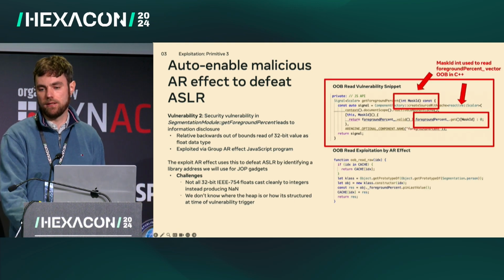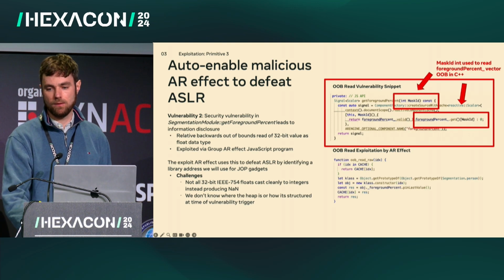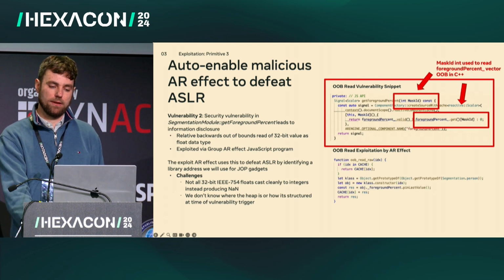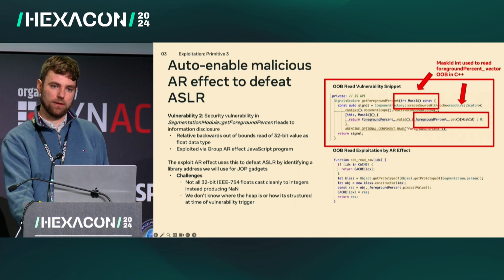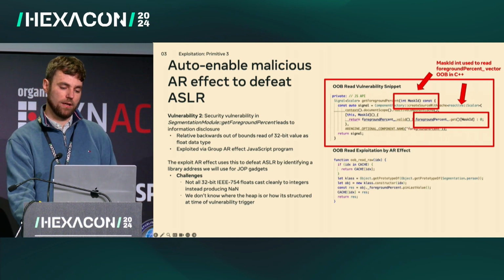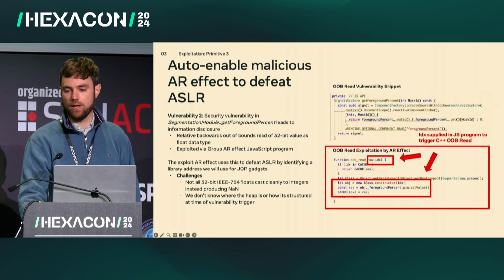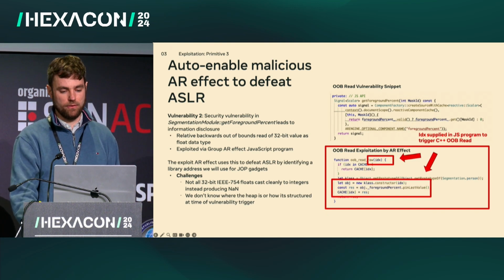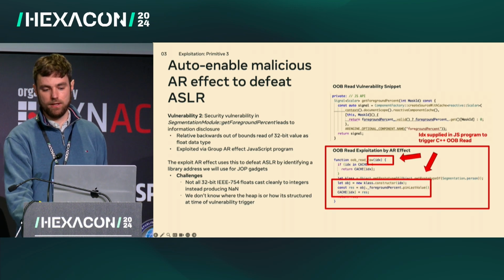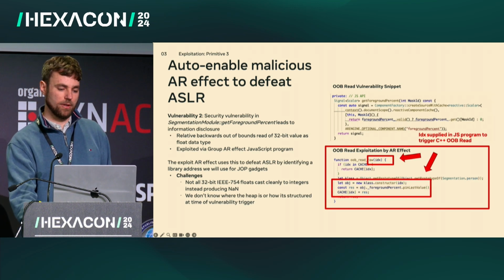GetForeground% accepts a signed integer mask ID parameter, and that mask ID is used to directly index into a standard C++ vector. So this gives us an out-of-bounds read. This is easily triggered directly from the Spark AR JavaScript, as we show here, where we just create an instance of the class and access that foreground% property.